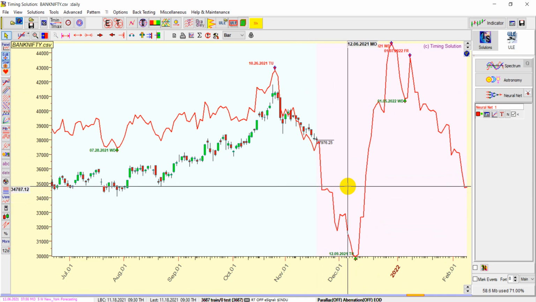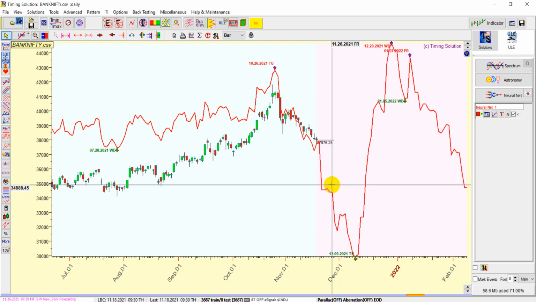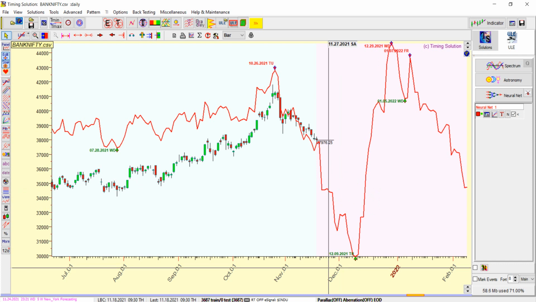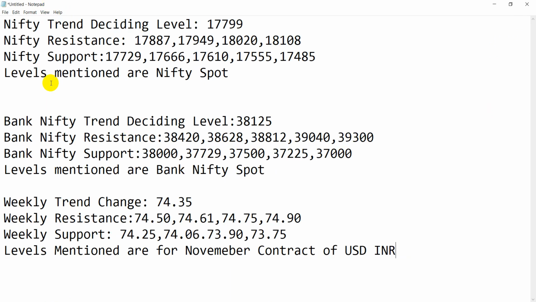So we have discussed the important astro dates. 25th is again a very important astro date, because there is an aspect between Mercury and Rahu, or the North Node, a very important aspect. So we'll see some volatility in the market. So these are our levels.